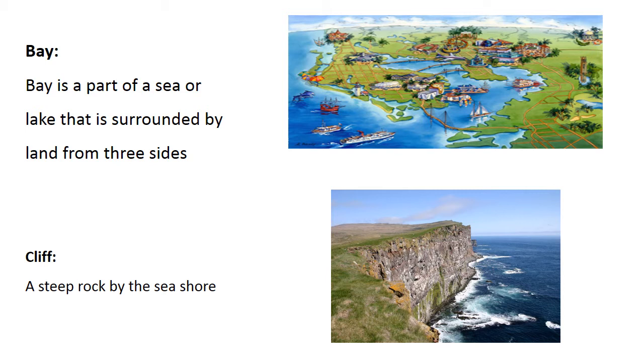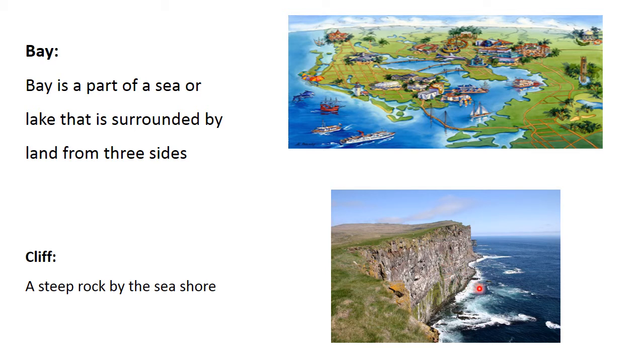Bay. Now, a bay is a part of a sea or lake that is surrounded by land on three sides. As you can see, it is a sea or lake with land on three sides. Only one part is water, the other parts are land. This is a bay.